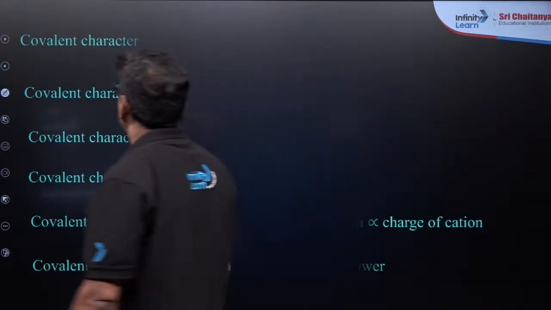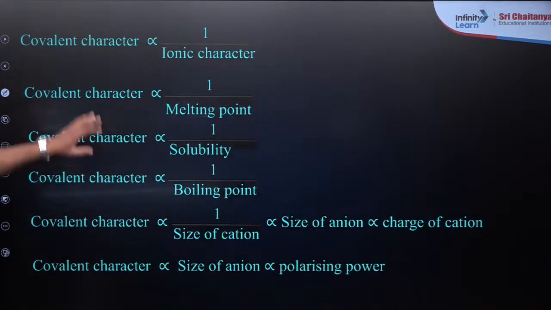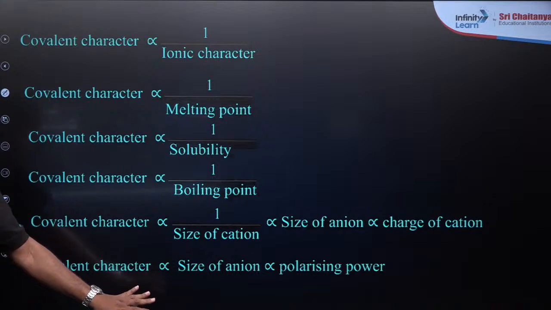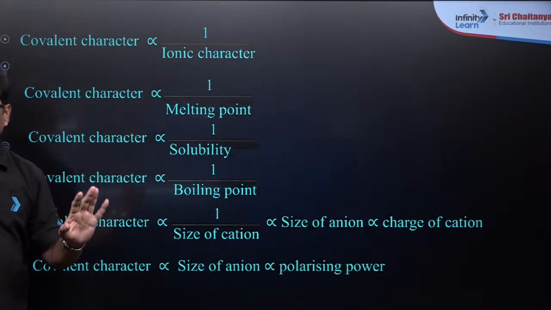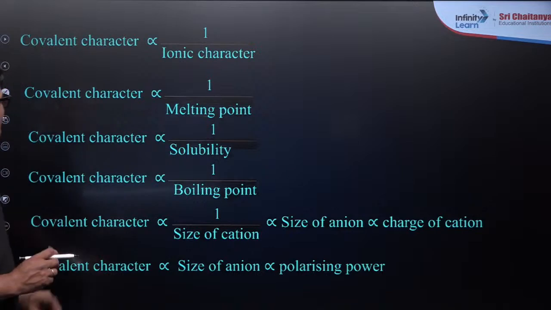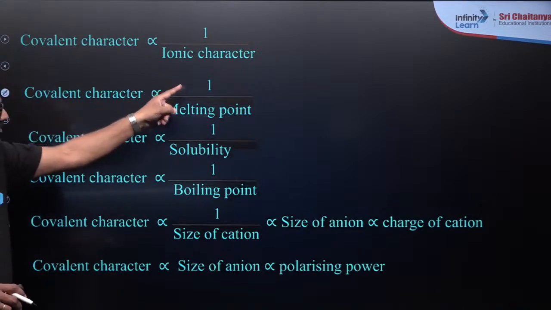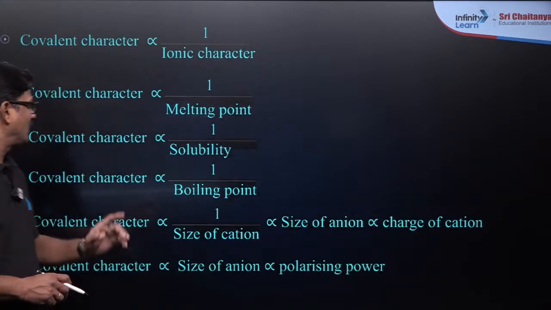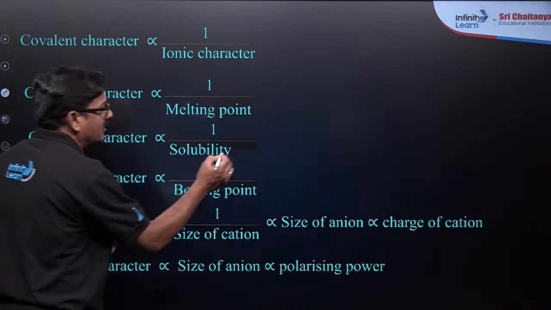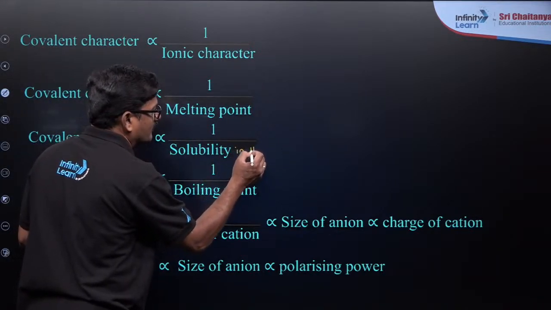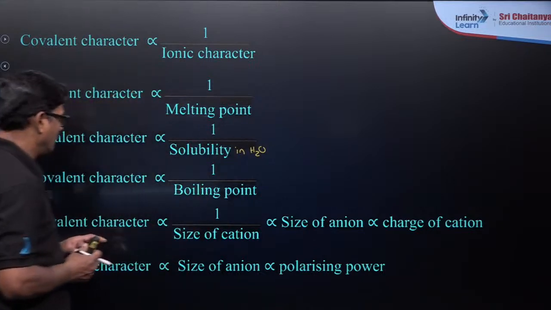Now let's see. So this is the overall picture about the Fajan rule. Covalent character is inversely proportional to ionic character, it's a fundamental rule. Covalent character is inversely proportional to melting point, to solubility in water, and to the boiling point.